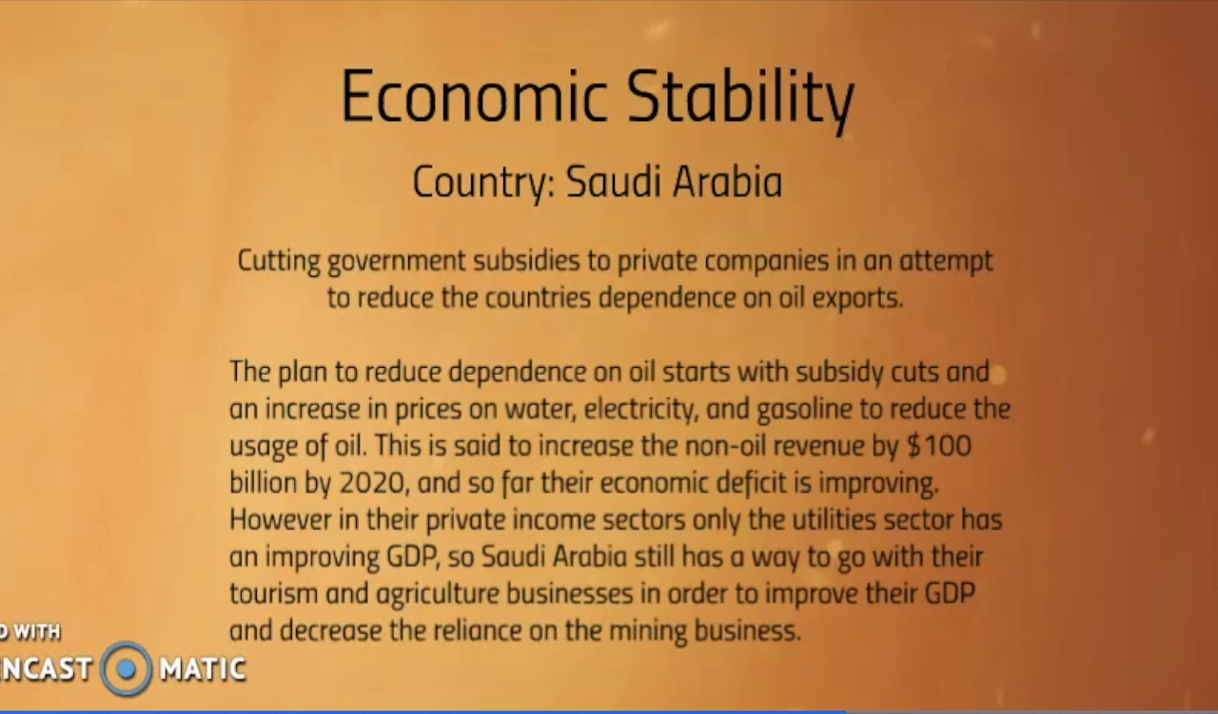The attempt to diversify the economy in Saudi Arabia has been working when they cut subsidies on oil, and they also put an increase in prices on water, electricity, and gasoline to reduce the usage of oil. This is said to increase the non-oil revenue by $100 billion by 2020, and so far their economic deficit is improving. However, their private income sectors are not improving their GDP except for the utility sector. So they still have a way to go with their tourism and agriculture businesses in order to improve the GDP and increase the reliance on other private sectors than the mining business.